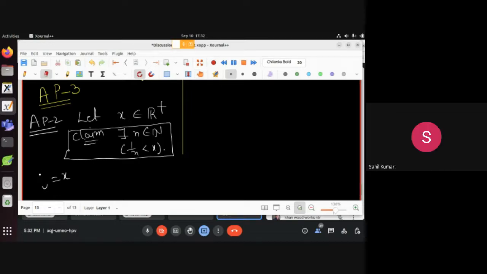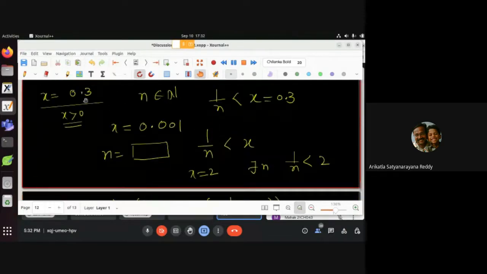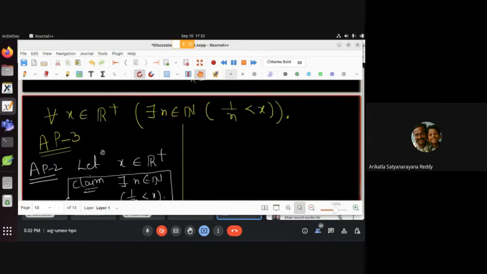No, 1 by n. What is 1 by n? I know. I do not know n. वो x में डिपेंड है ना. See, x is positive. 0.03 तो I can take n equal to 4, right? I cannot take n equal to 1. My x equal to 2 है तो मैं n equal to 1 भी ले सकता हूँ. So ये n value depends upon the x, है ना?